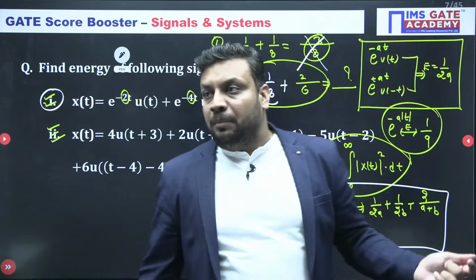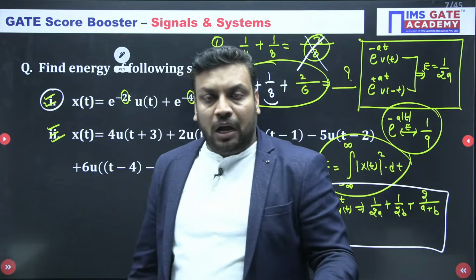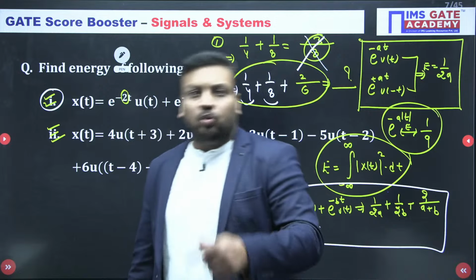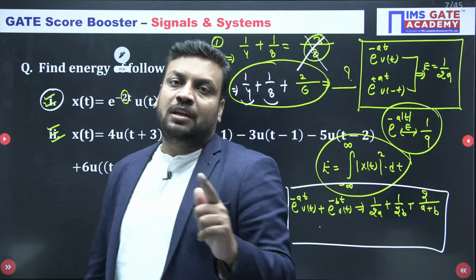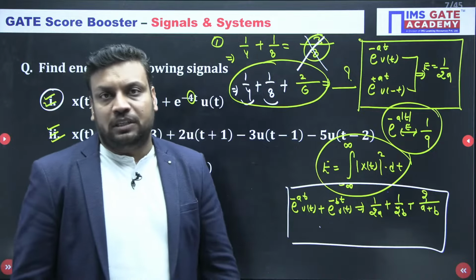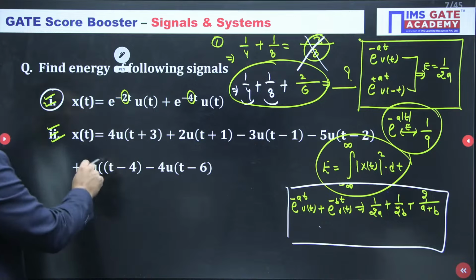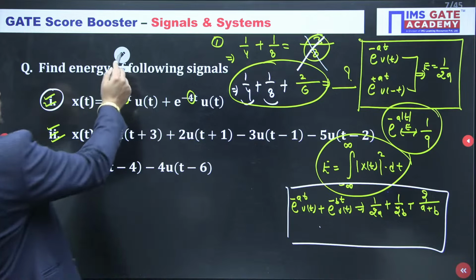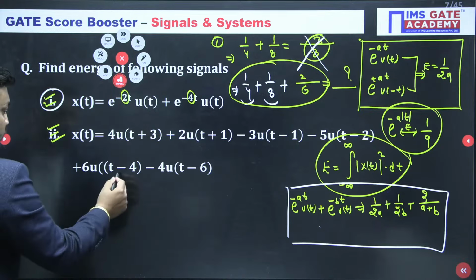I told you multiple times about the mathematical representation of signal waveforms, how to draw the signal, and how to write the equation from the waveform. You should be fast and accurate in this because these are the foundation of signals and systems. I have given an amazing short trick for the same. So just draw this x of t and try to attempt it. I am again giving you 1 minute for this.